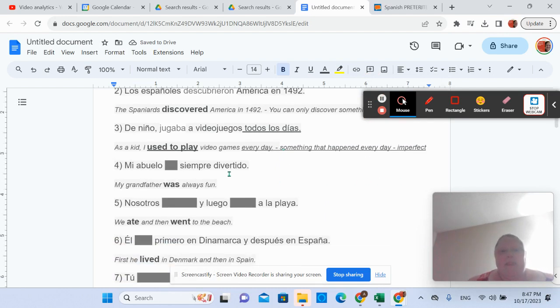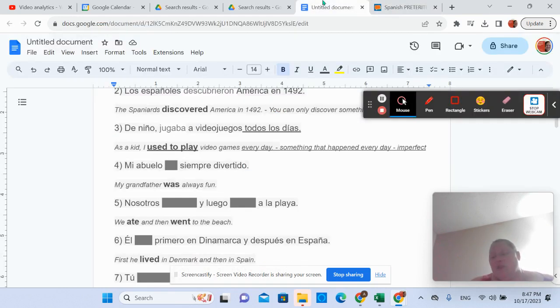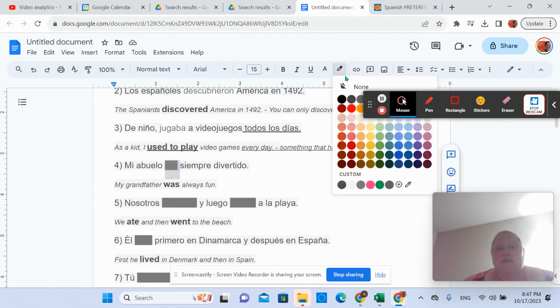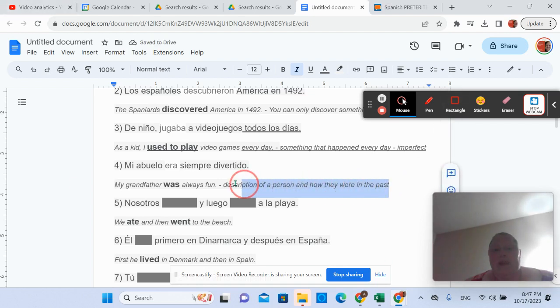Okay. Mi abuelo, blank siempre divertido. My grandfather was always fun. This is a description of a person, so it's going to be the imperfect. Okay. Description of a person and how they were in the past. This fits into our characteristics part of we aced thee.